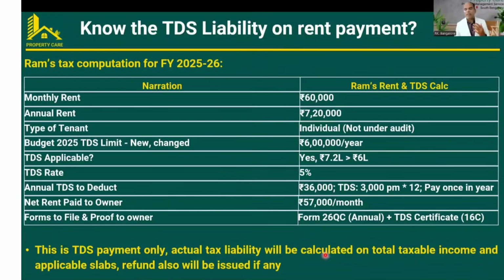The actual tax liability will be calculated on total taxable income. The owner may have other income, like salaried income, business income, or income from another property. They will add all together and compute the tax liability according to the slabs. The income tax department has a slab: your net income ranges from this to this, then your percentage is like this. According to the slab, the net taxable income will be calculated. Whatever TDS was collected will get offset against the tax liability, and if there is any refund, they will refund it back to the owner.